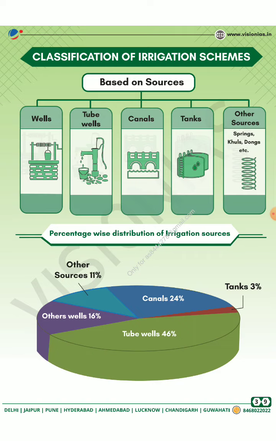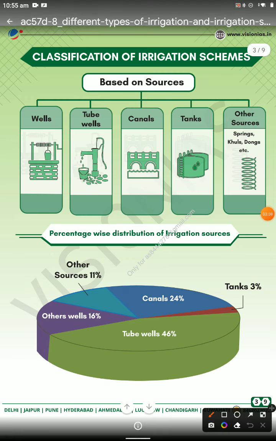Then moving on to the classification of the irrigation system. First, by source: first the wells and tube wells, then canals, then tanks, then other sources like springs, kuhls and dongs. These were used in ancient and medieval times. The spring is a newer concept.